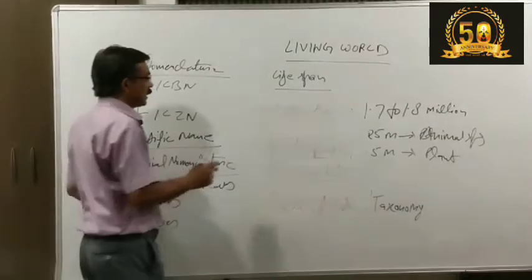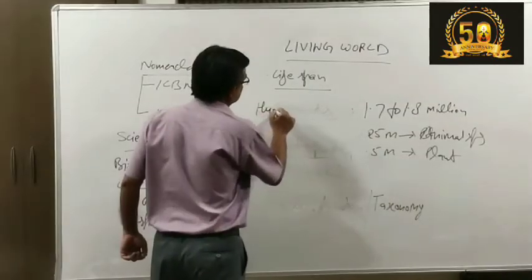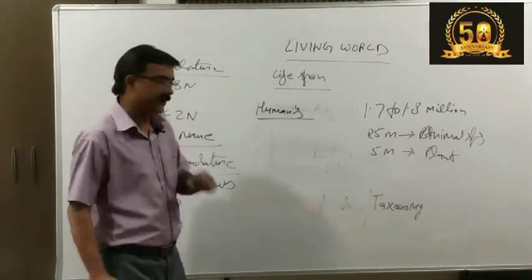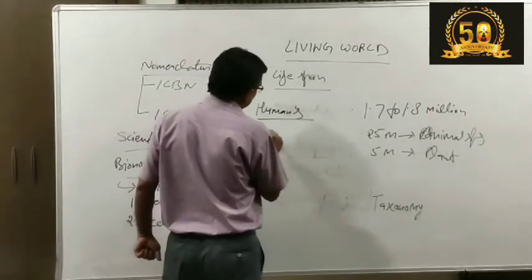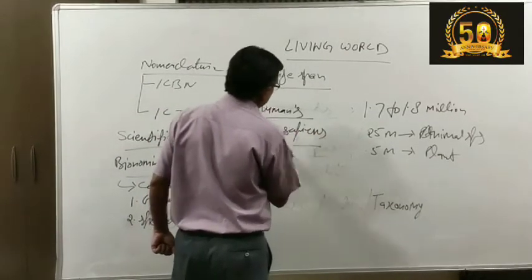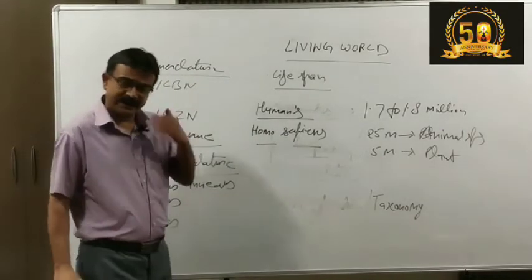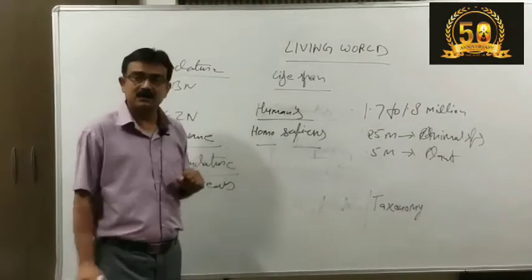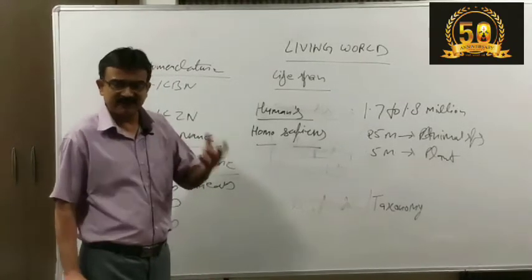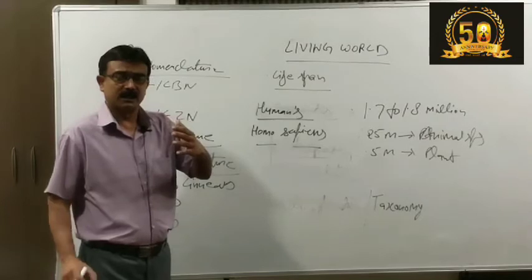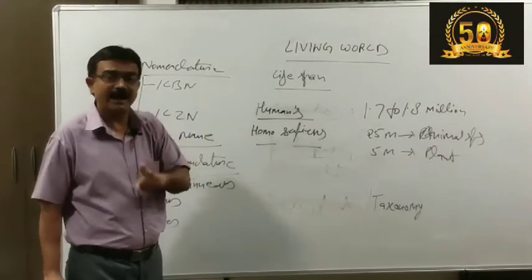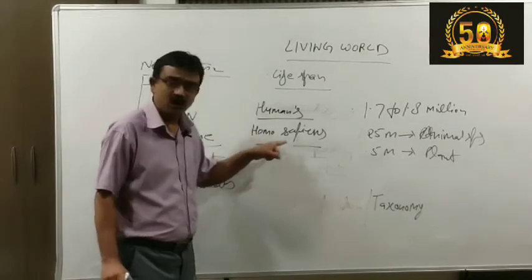Take humans, for example. Our scientific name is Homo sapiens. Indians are Homo sapiens, Americans are Homo sapiens, Brazilians, Africans, all the humans living all over the world are identified with one name only, and this is Homo sapiens.